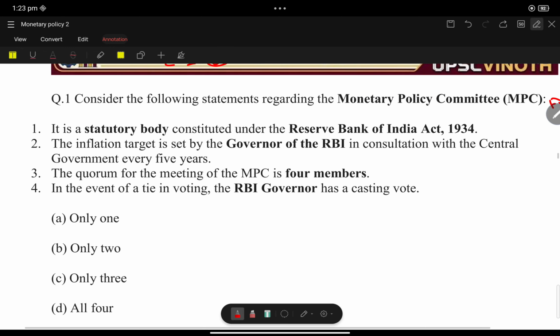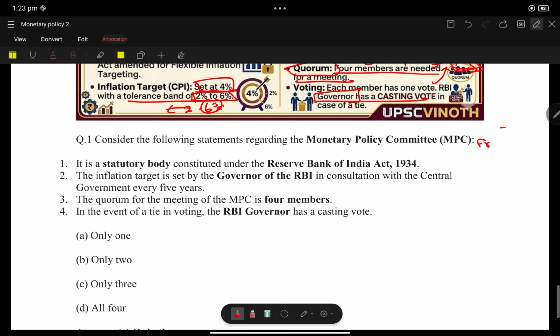Now consider the following statements regarding the Monetary Policy Committee. It is a statutory body. Is it a statutory body? Yes, it is. So statement 1 is correct. Keep the thing very simple. It is a statutory body under the Reserve Bank of India Act, 1934.